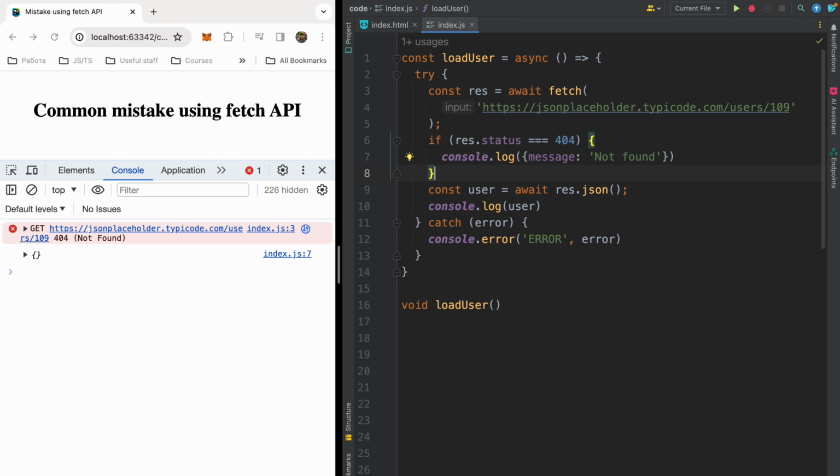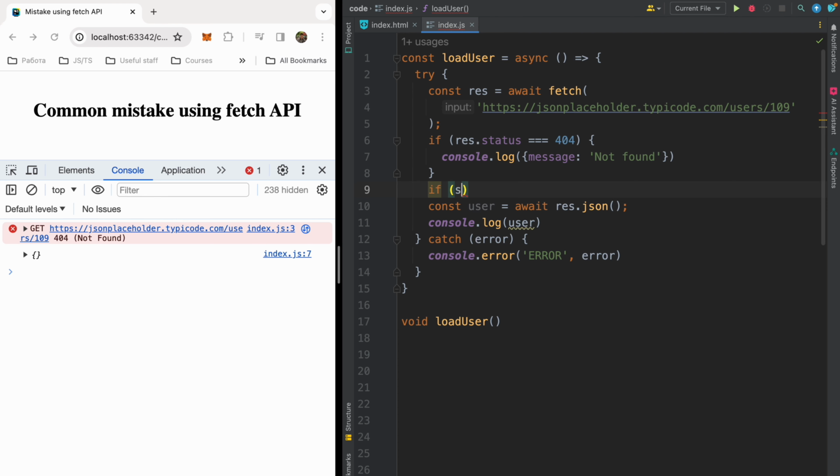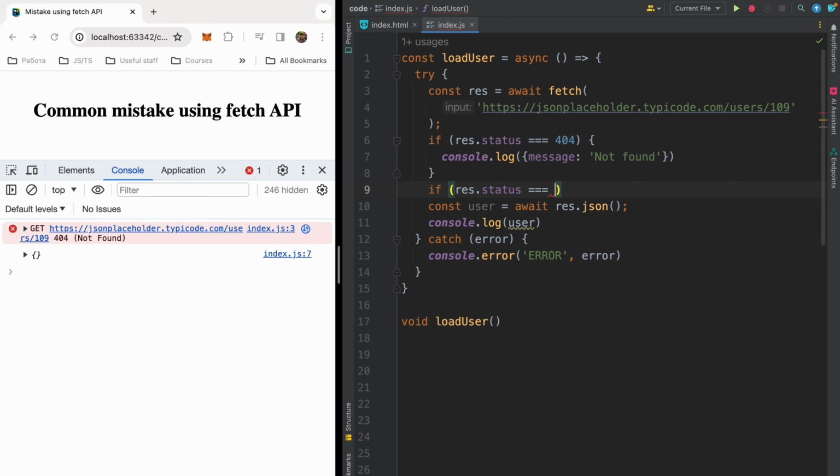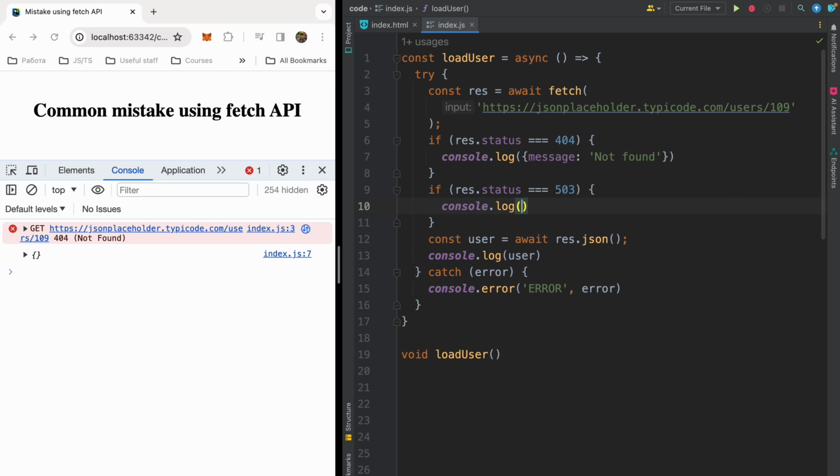So it's the 503 status code, a temporarily unavailable service, and I will process it like this: res.status equals 503. Yes, and I will log to my console an object with the message service is unavailable.